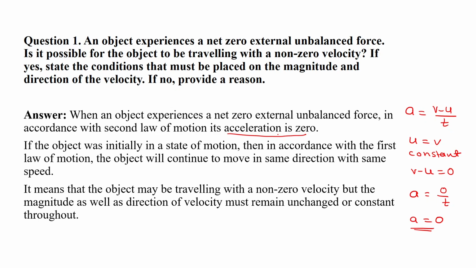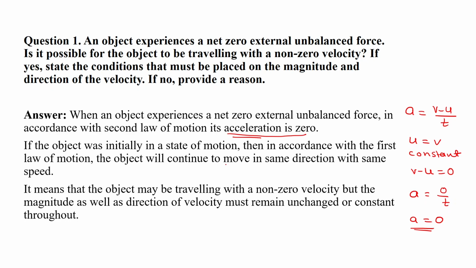When an object experiences a net zero external unbalanced force, in accordance with the second law of motion, the acceleration is 0. If the object was initially in a state of motion, then in accordance with the first law of motion, the object will continue to move in the same direction with the same speed.